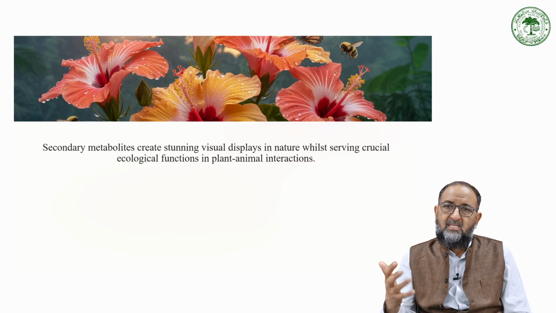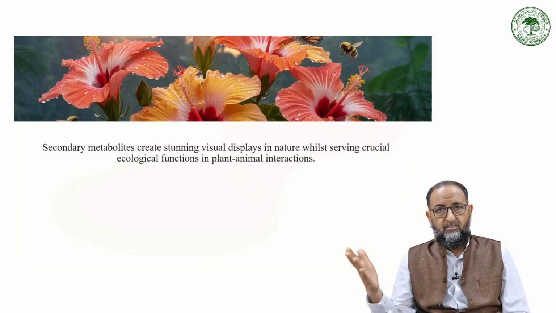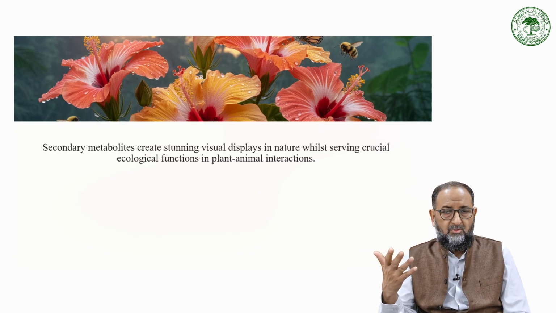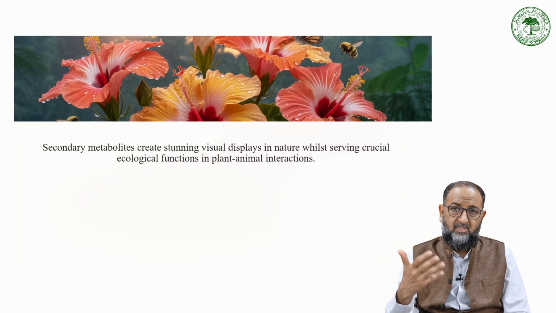The insects come to the flower to suck the nectar or to take pollen grain from one plant to another through some signal process, through some fragrance. Some metabolites produce a fragrance, and this fragrance attracts butterflies and insects.